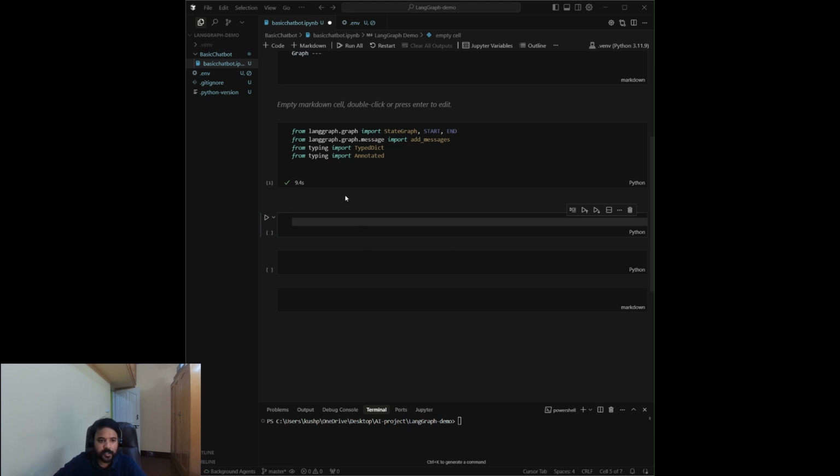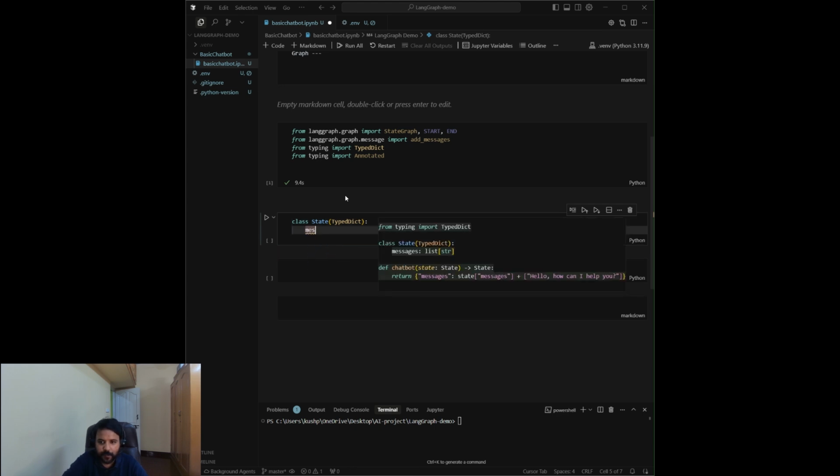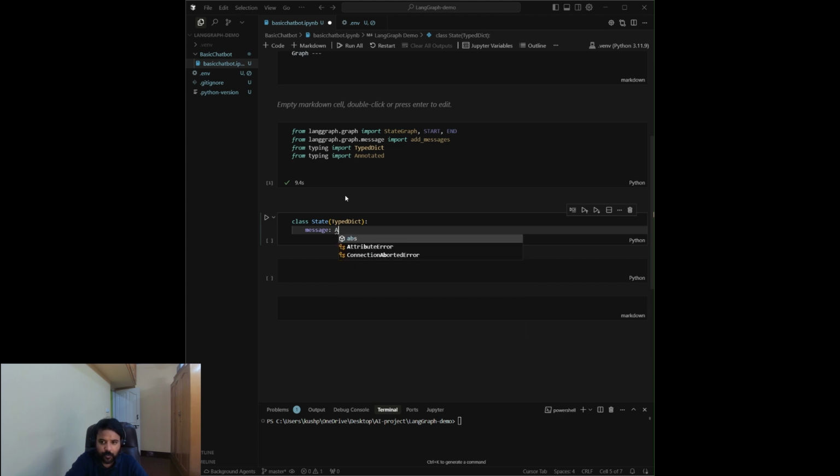Next we'll define the state of our chatbot. So remember how I mentioned state is very crucial for this chatbot. So we need to define one class. In that class, basically we need to define this state, and we'll pass the type as dictionary, and we'll pass the message here, and message will be like annotated into that list only.